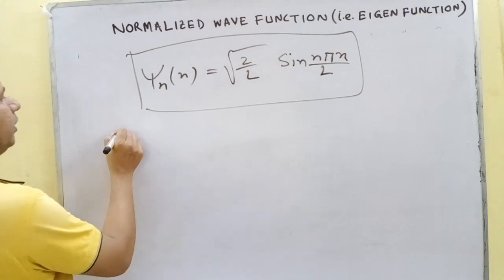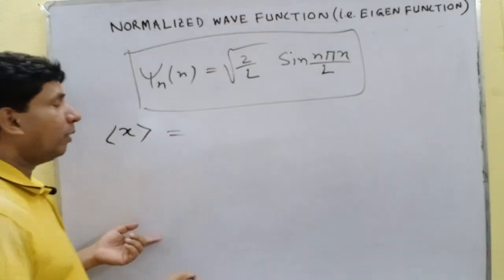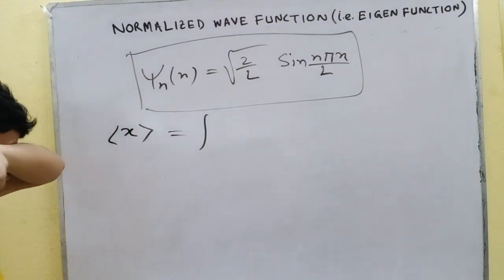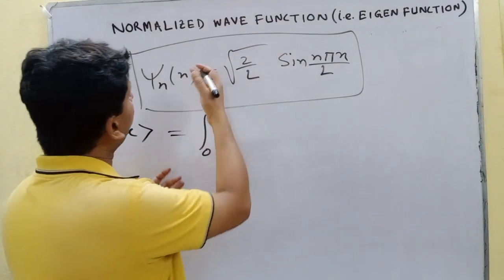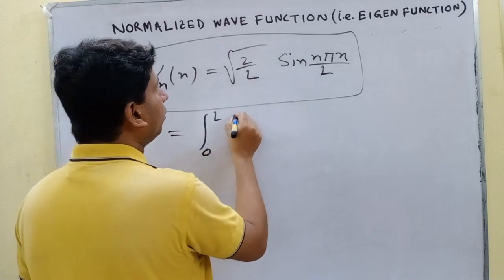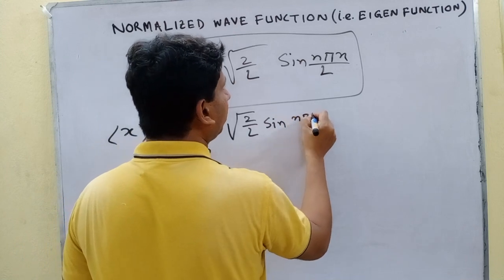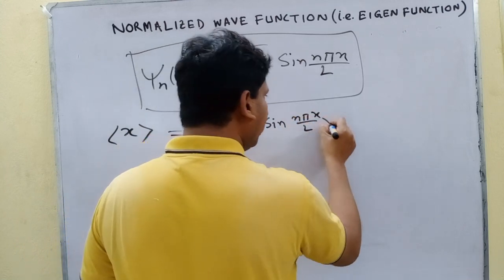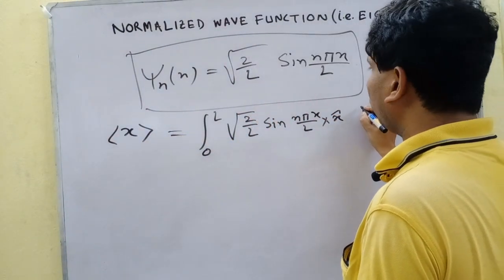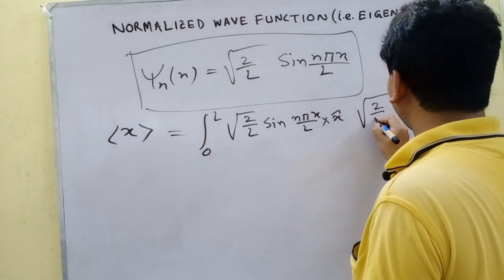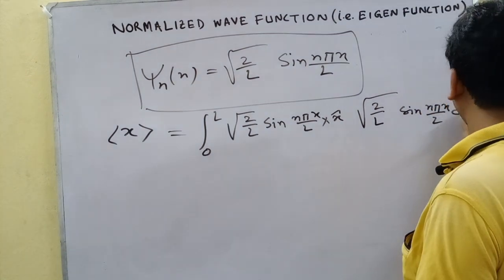So let us consider the expectation value of x. We know the expectation value limit is 0 to L, and the wave function is this: root over 2 by L sin n pi x by L, into the position, into root over 2 by L sin n pi x by L dx.